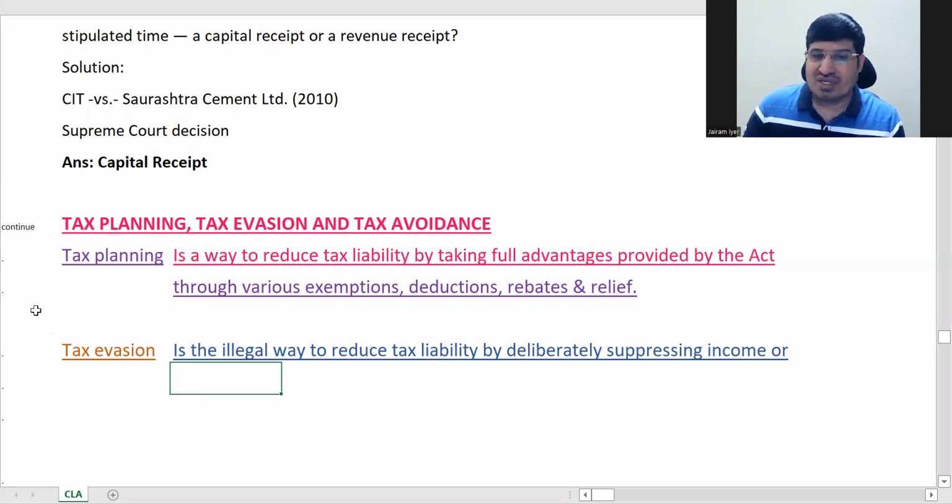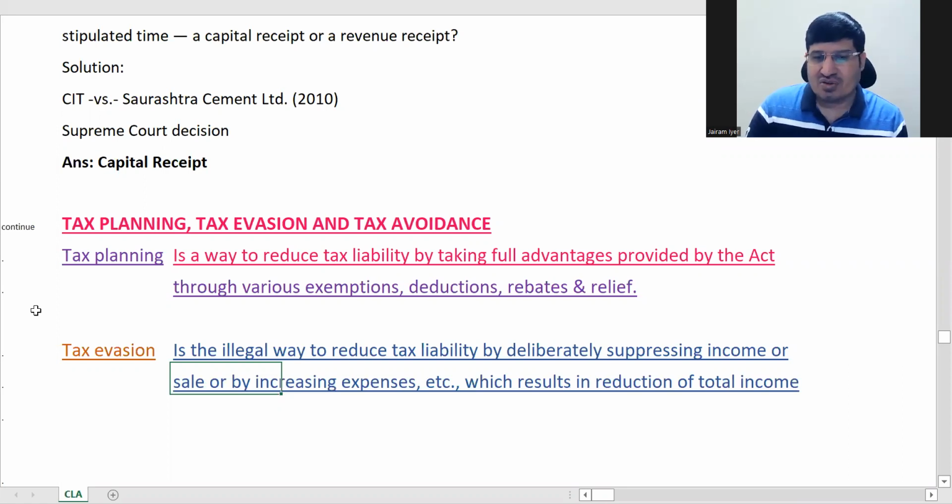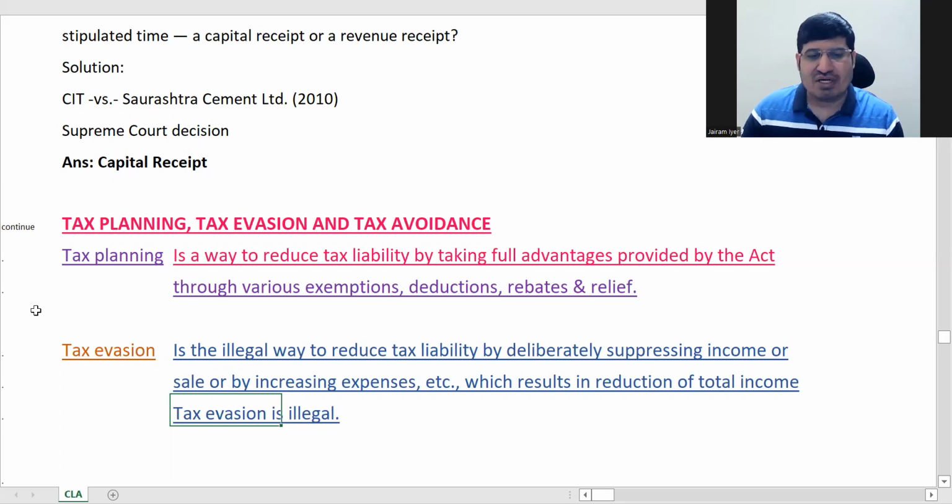Okay. So here you are reducing tax liability here also, but you are doing something illegal. So when you talk about profits and gains of business or profession, to reduce your profit, what can you do? You can show more expenses. So you can inflate your expenses, right? Or you can suppress your income as well. So all those things, they come under tax evasion. Where you are concealing your income and reducing your tax liability. So obviously tax evasion is illegal.